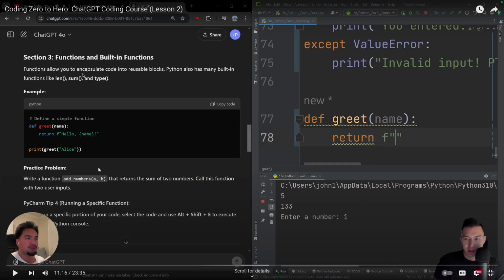Functions allow you to encapsulate code. I think the most important part of a function is that it's reusable. It allows you to reuse code. Functions are pretty much like, if you've done any math, a function in math is the same thing as a function in programming. It takes some input variables like x plus y equals z, right?